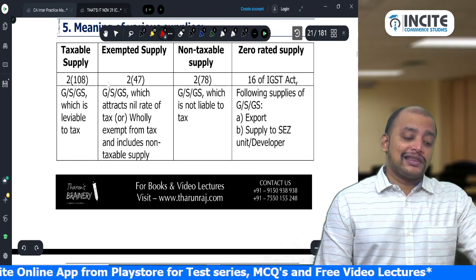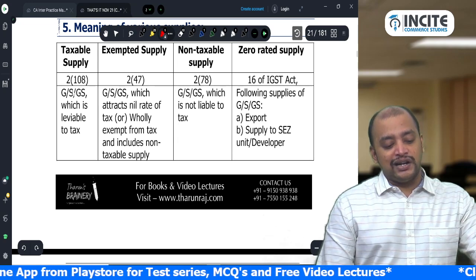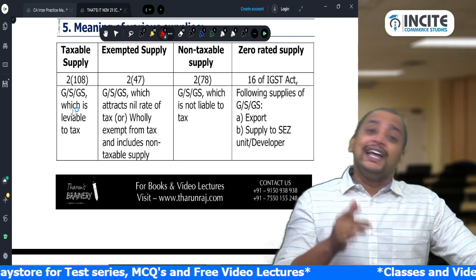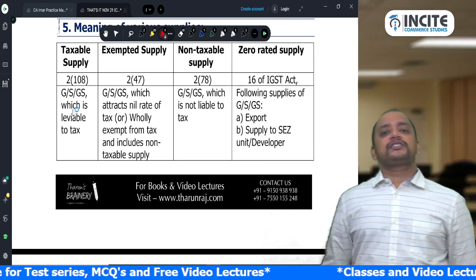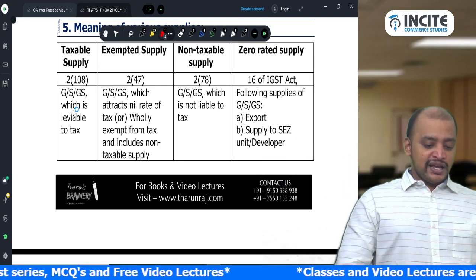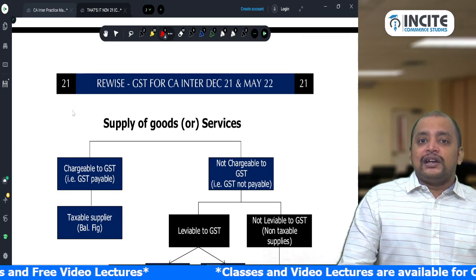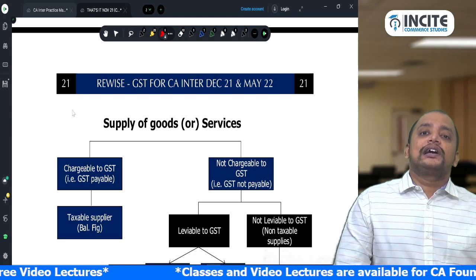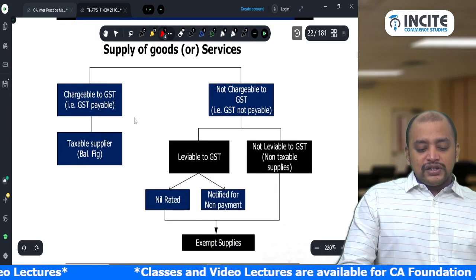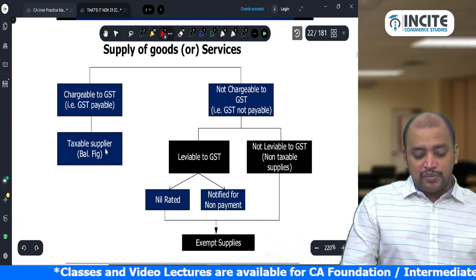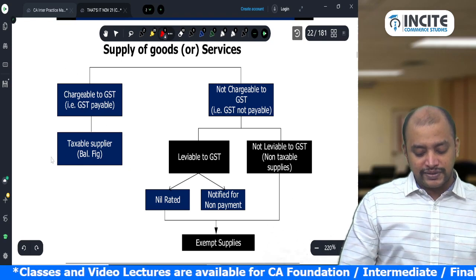A supply other than exempted supply will come under taxable supply. So taxable supply do not include exempted supply because exempted supply includes non-taxable supply. That's why. Okay. And when we take aggregate turnover, we need to take all the supplies into aggregate turnover. So see this, supply of goods or services chargeable to GST means GST payable is known as taxable supplies.